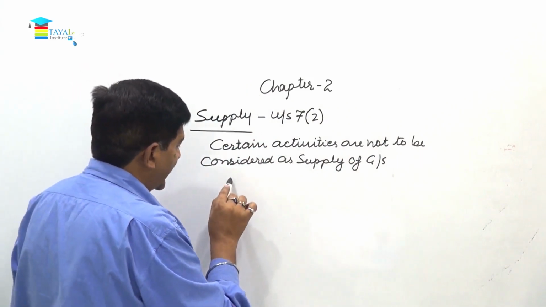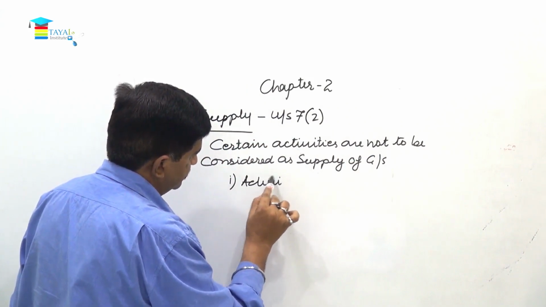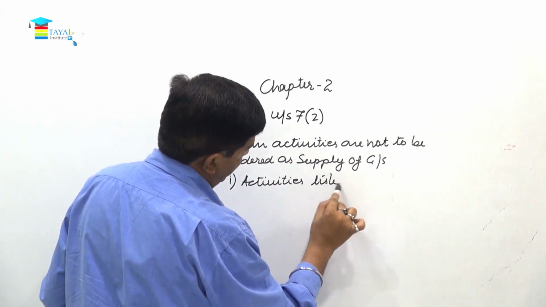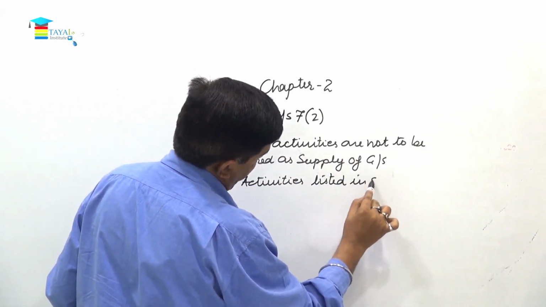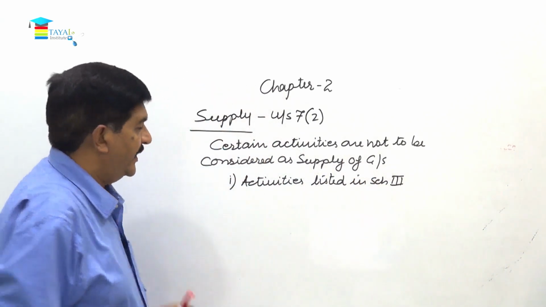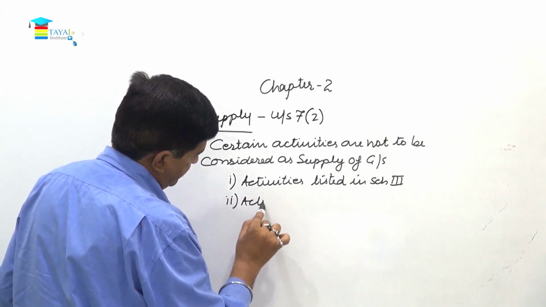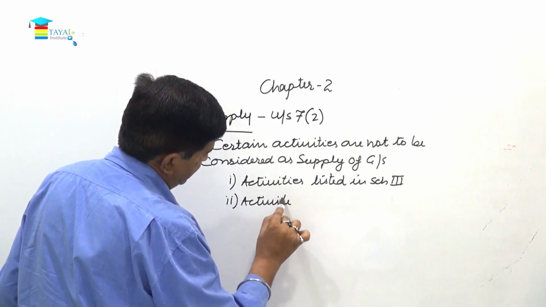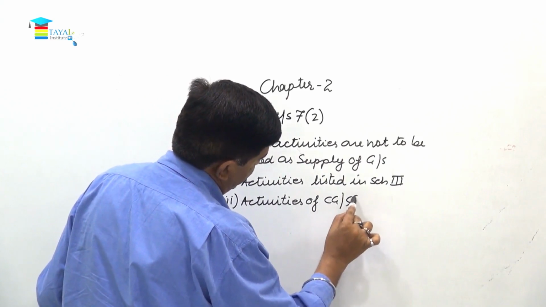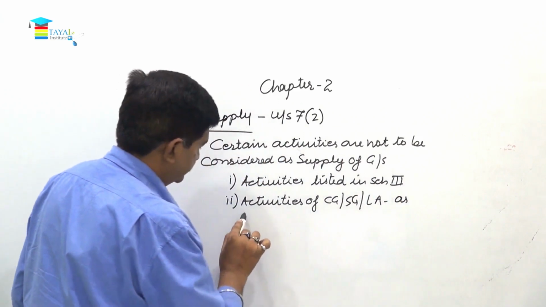And in that, number 1 comes activities listed in Schedule 3. And number 2, these are activities of central government or state government or local authority as a public authority.